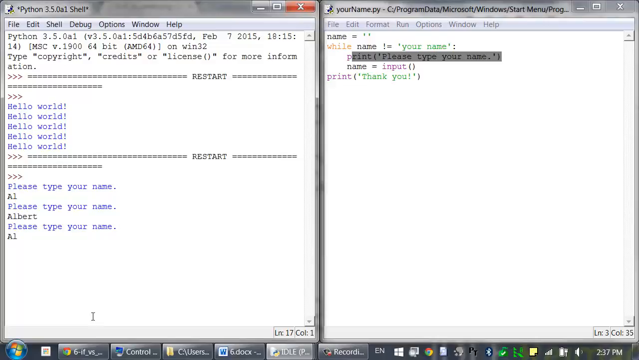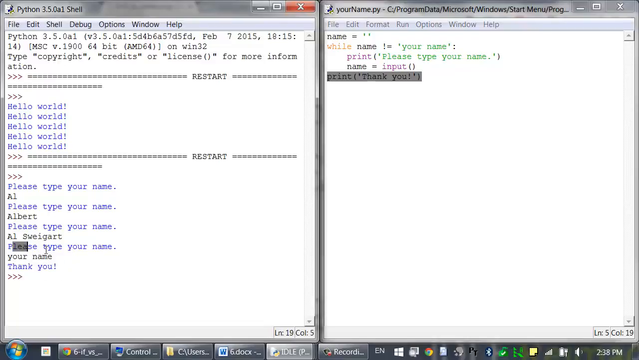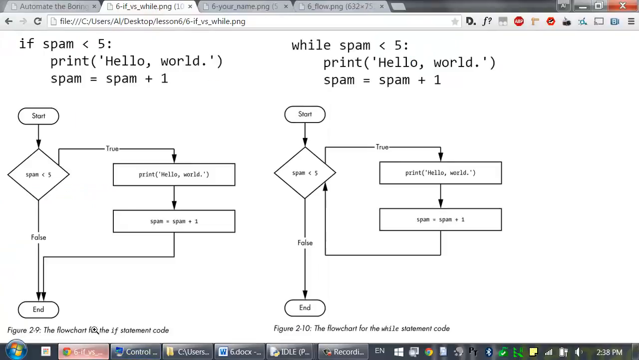So I could type in Albert, Al Sweigart. But until I type 'your name', this condition will constantly be true. But once name is set to the string 'your name', then this condition that 'your name' does not equal 'your name' is false. And then the execution continues on with the rest of the program and prints out 'Thank you!' Little programmer humor there.